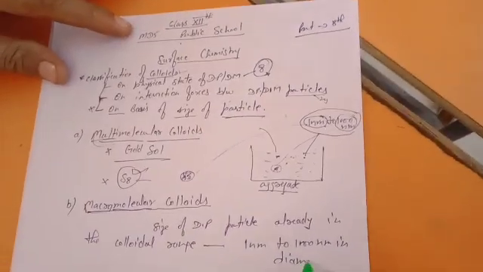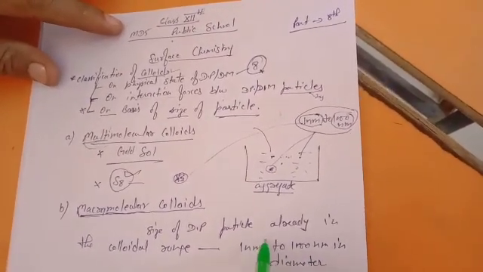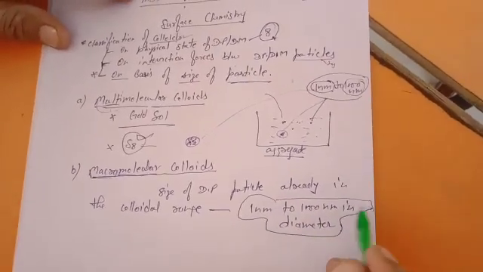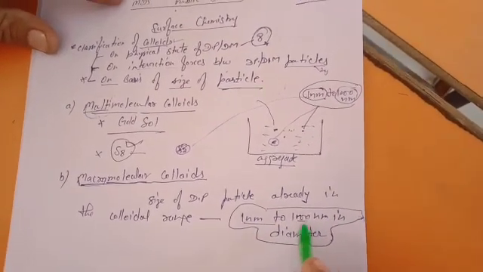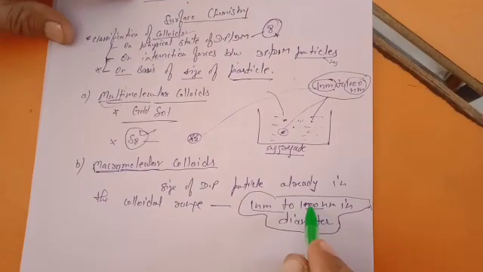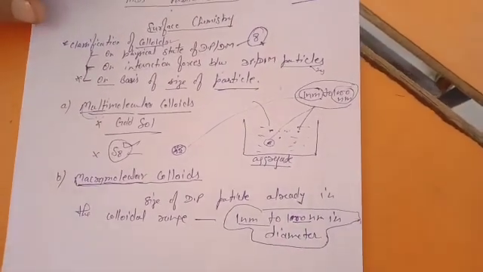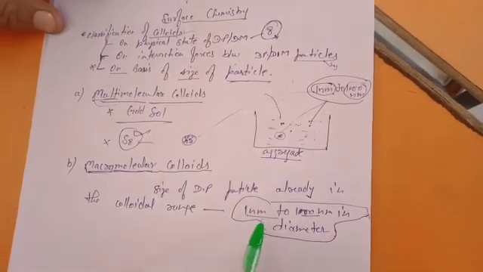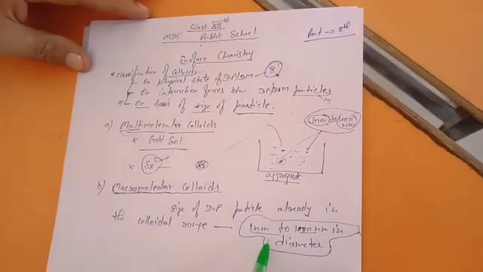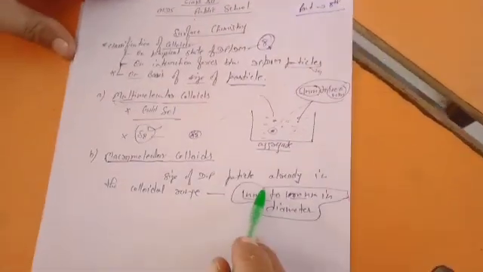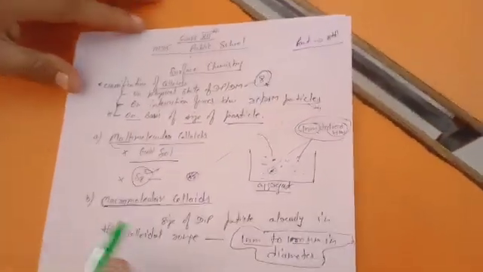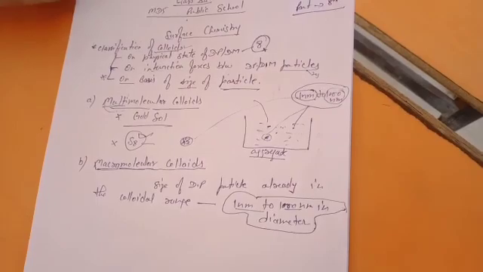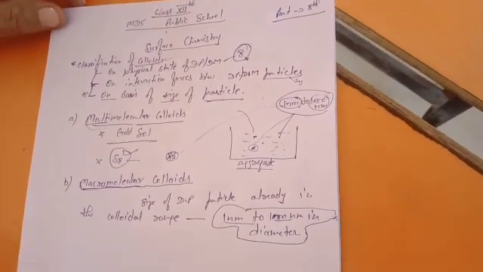If you need to define a colloid, you have to state the size. Without stating this size, the definition of a colloid will not be complete. So you have to include this information in the definition of a colloid. In macromolecular colloids, molecules are already in the colloidal range.